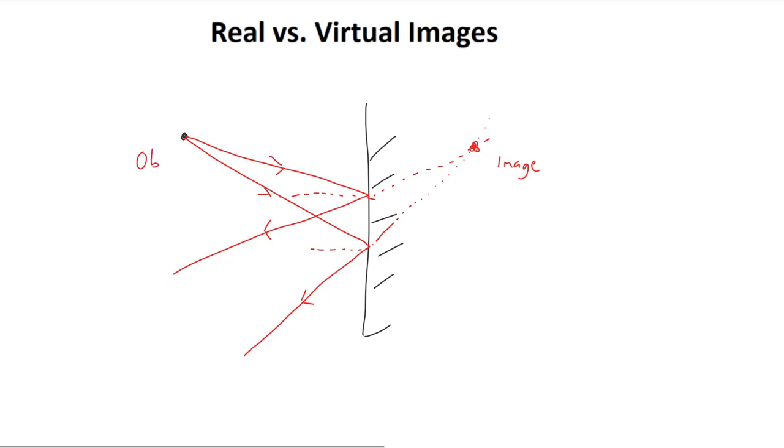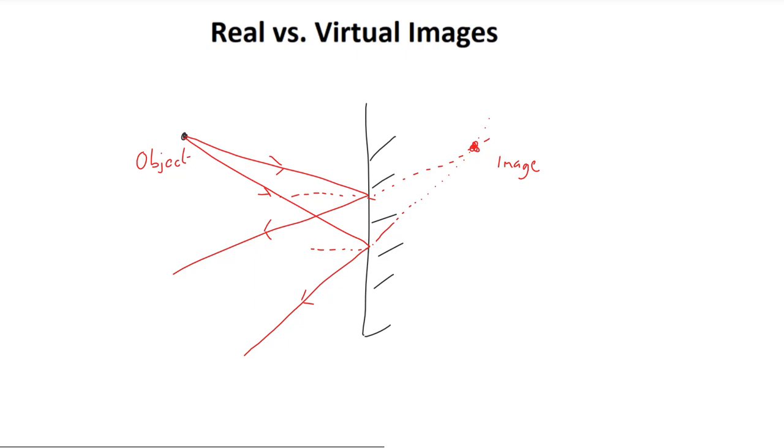Of course, we know that the light rays have been reflected and therefore have stayed in the same media. There are no light rays on the right. Therefore, we say that this image is in fact virtual. Virtual because the light rays are of course not actually meeting here. There are no light rays behind the mirror.